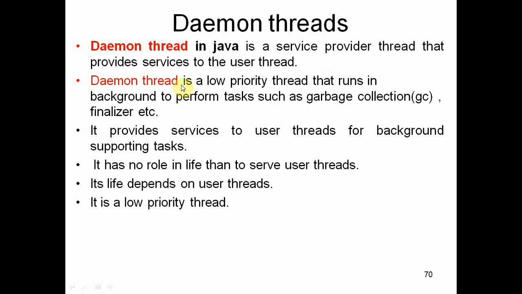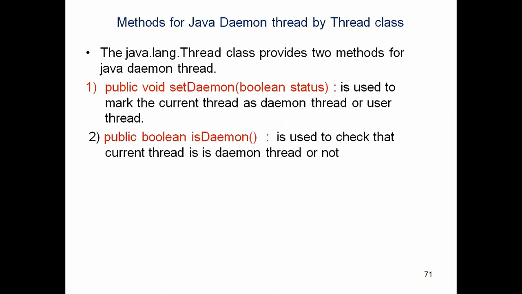Simply, those are service providers that run in the background for providing services to the user threads. Also these are low priority threads because they run in the background. The daemon threads do activities like garbage collection and finalization activities, etc. So that is about daemon threads.